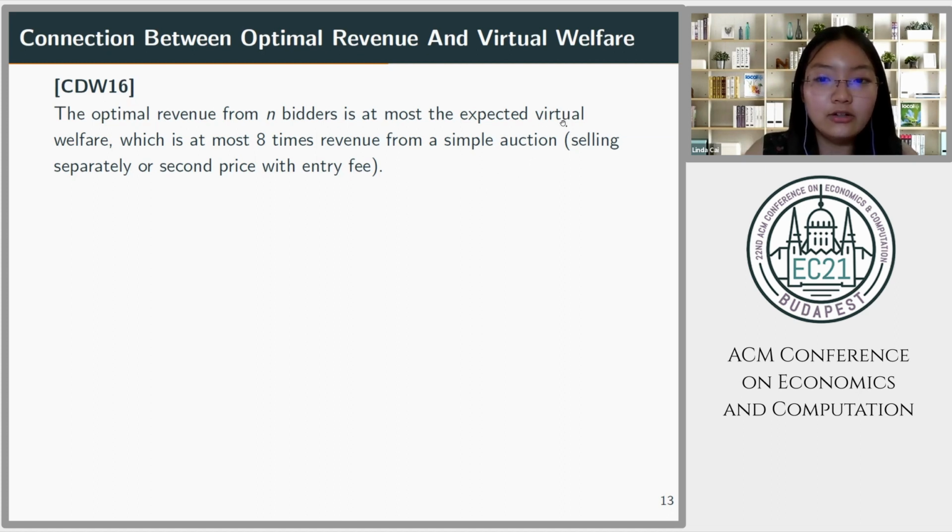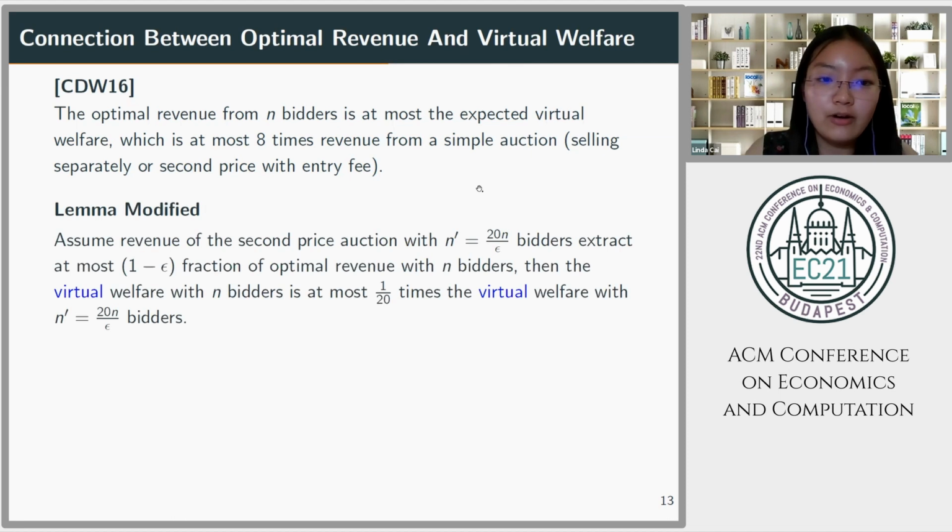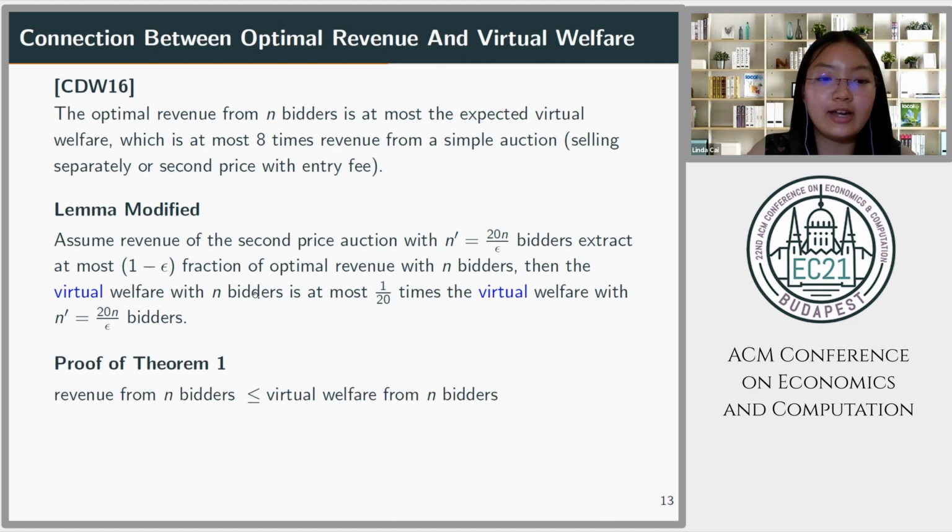So, ideally, for this definition of the virtual welfare, what we want is that we can generalize the lemma in step 1 to virtual welfare, where assuming that case 1 in the theorem does not hold, then the virtual welfare with n bidders is at most 1 over 20 times the virtual welfare with n prime bidders. So why is this useful? This is because by combining CDW16 and this modified lemma, we can prove theorem 1. So let us see how we can do this.